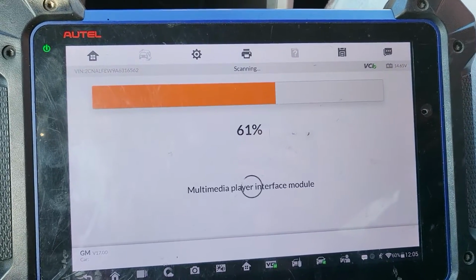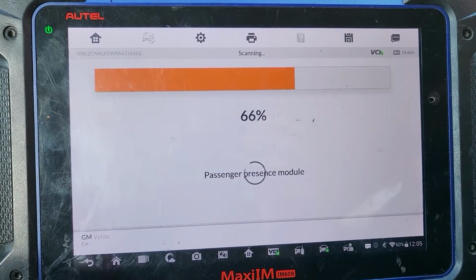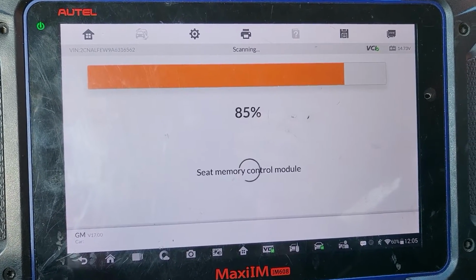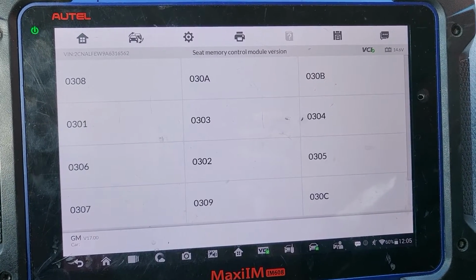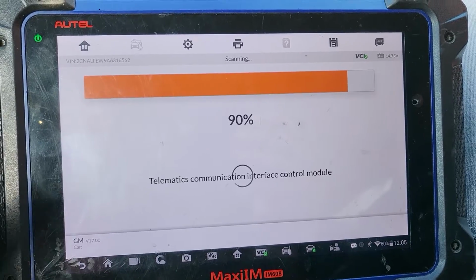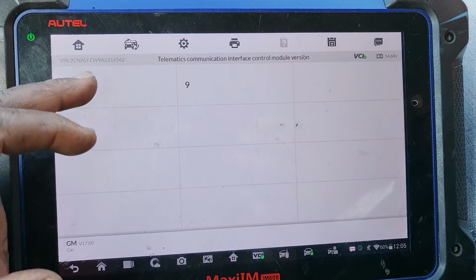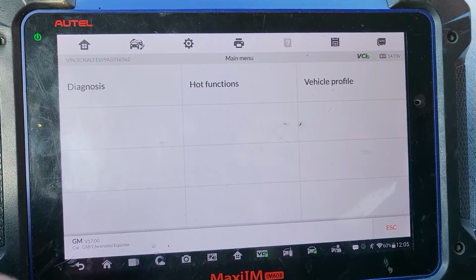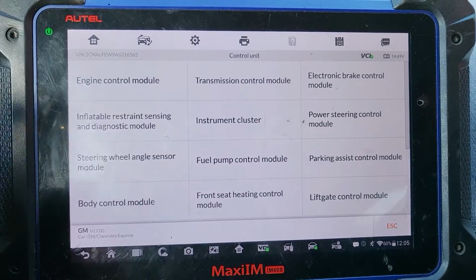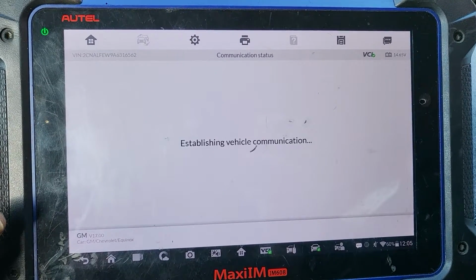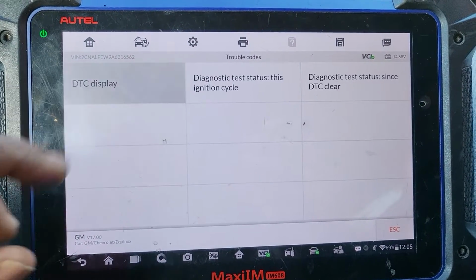It will ask you a lot of questions. Car is running now. Seat memory, all this information. Diagnose, control unit, engine control unit, trouble code, DTC display.